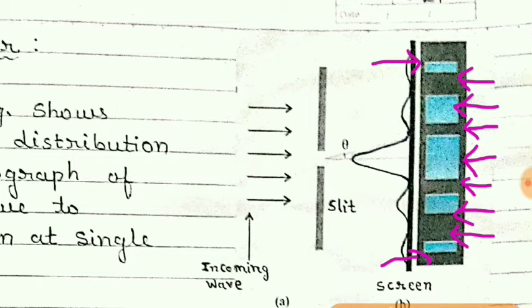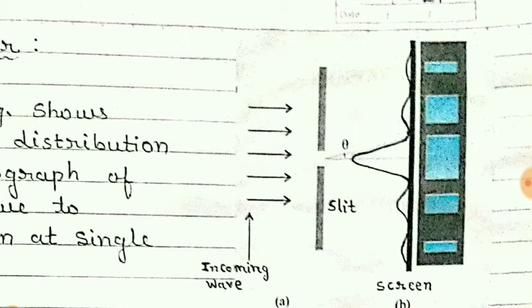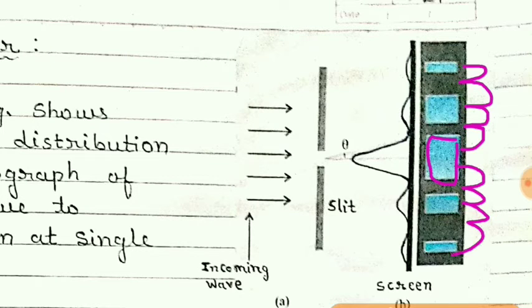So it is clear that from the central maxima you get alternate minima, maxima, minima, maxima, above as well as below. Also you can see that the intensity and the width of the central maxima are the largest.